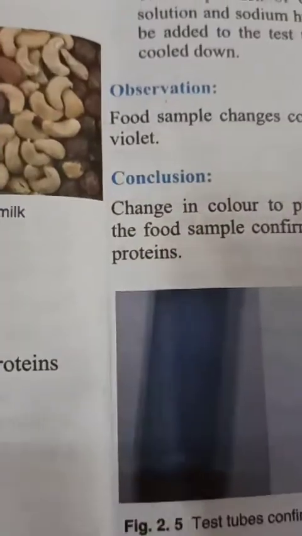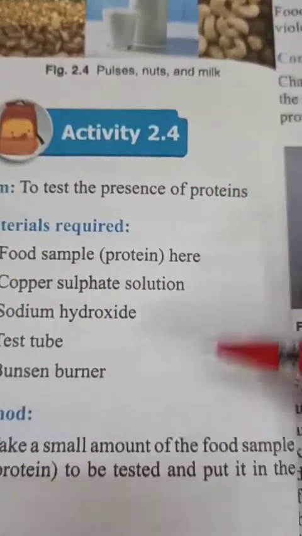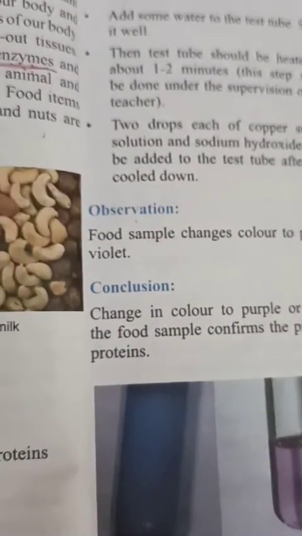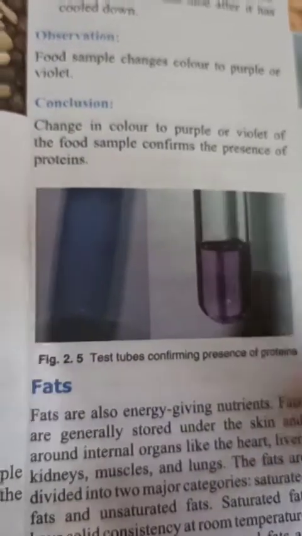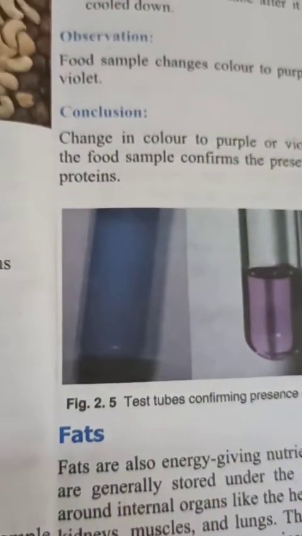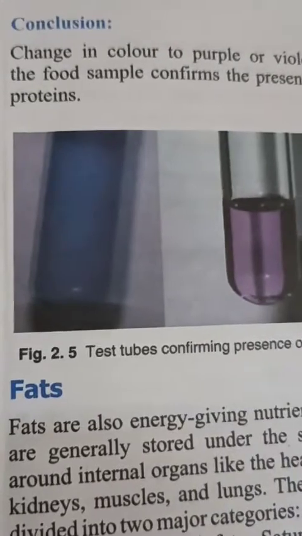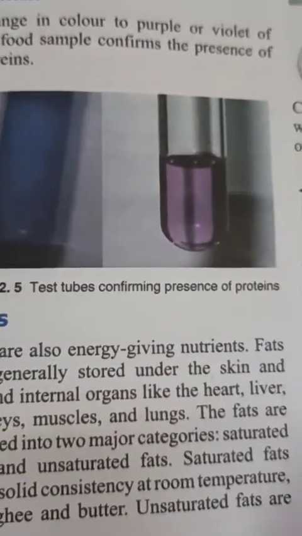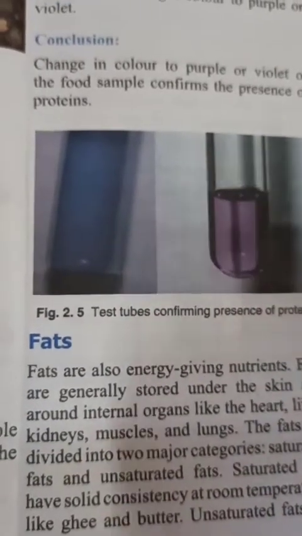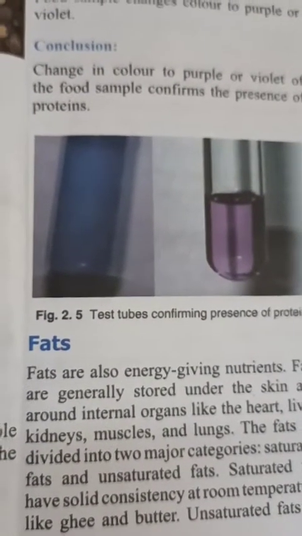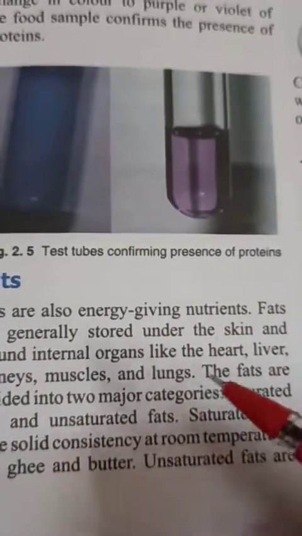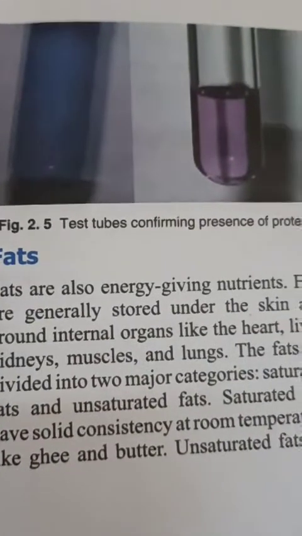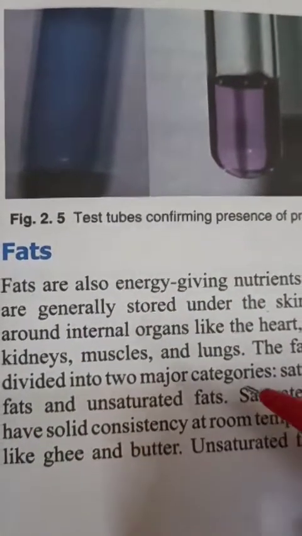And after proteins they have also given some activities, means how we detect the presence of protein in any food sample. And this activity I will surely perform in front of you in the form of a video, but later on, whenever I find time and go to school, because now it is not possible to go to school.